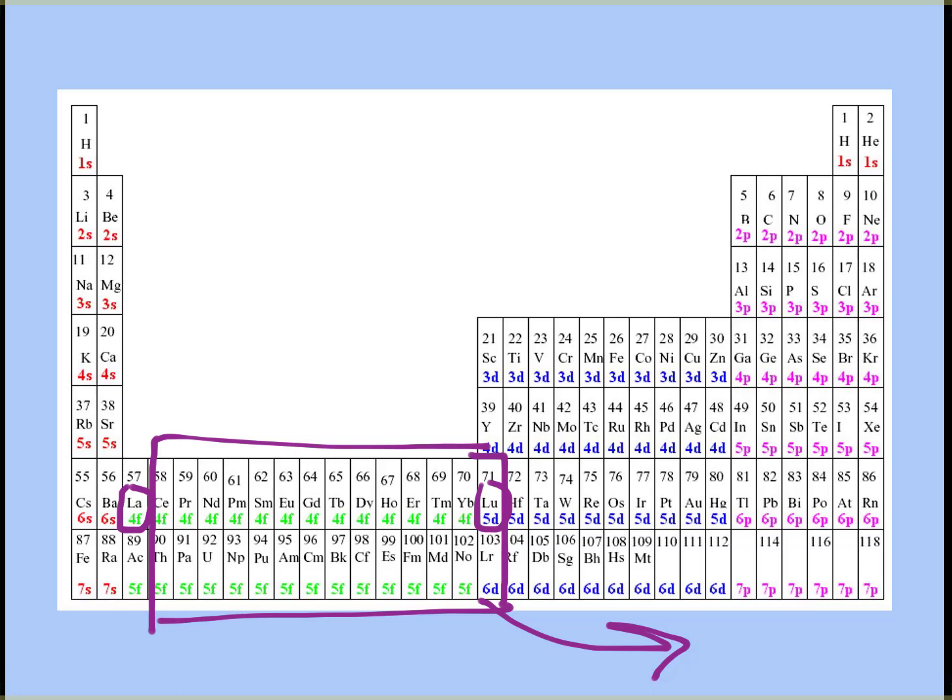And then the actinides start with actinium. And then you should have little stars that say, hey, go down below. And then you have all the actinides. And the very last one is a transition metal.